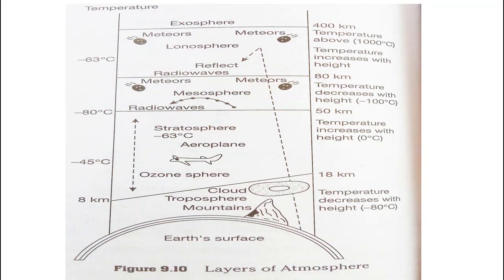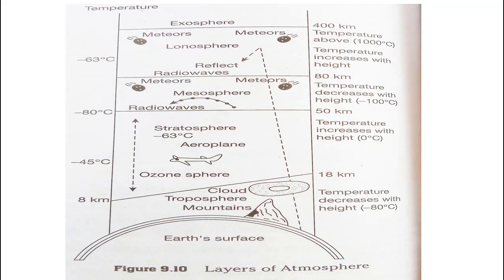Friends, the second layer of the atmosphere is the stratosphere. It is the upper boundary of the troposphere, about 50 kilometers above the earth's surface, and in the stratosphere we find the ozone layer, and also aeroplanes lie in the stratosphere. The next layer is the mesosphere. The mesosphere extends up to 80 kilometers above the surface of the earth, and in the mesosphere radio waves are found. And the next layer is the ionosphere.